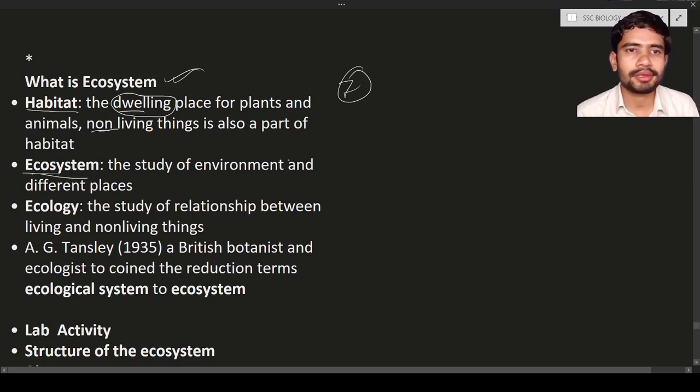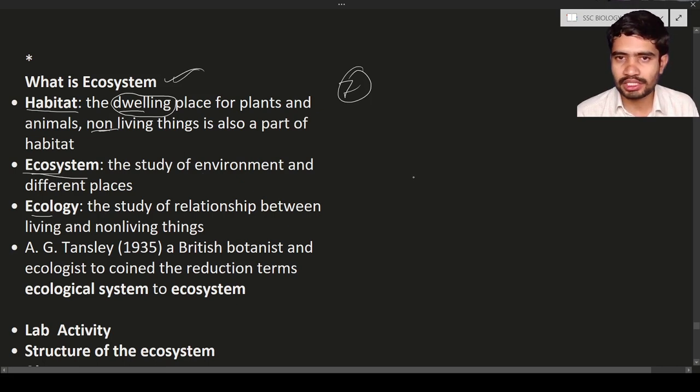Okay, what is meant by ecosystem? The study of environment and different places is known as ecosystem. Habitat we discussed in the last chapters, and ecosystem is the study of environment and also different places. And next one is ecology. Ecology means the study of relationship between living and non-living things.